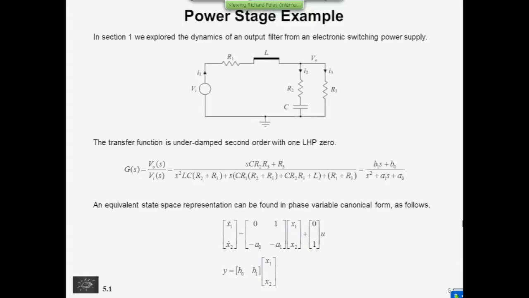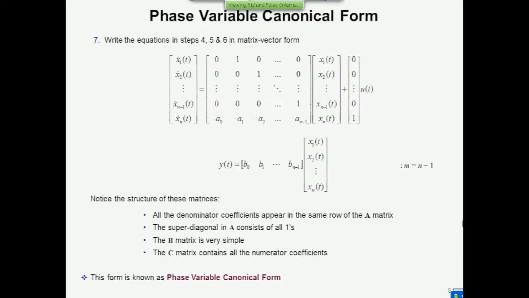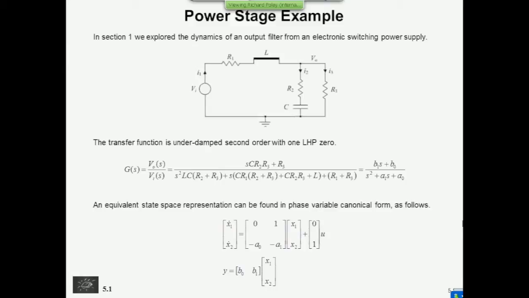Just plug them straight into the last two equations and see that you've got a phase variable canonical description for this system, where the A matrix has the denominator coefficients in the bottom row. The superdiagonal now is just one element, so that's a 1 and the other element is 0. And then the B and the C matrices are exactly what you saw on the previous slide. So that would represent a phase variable canonical description of this system.